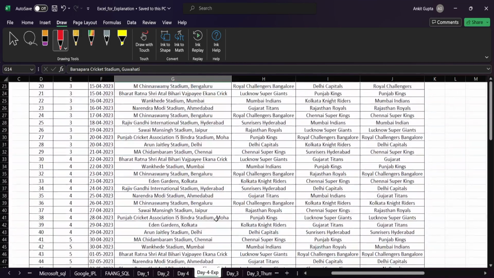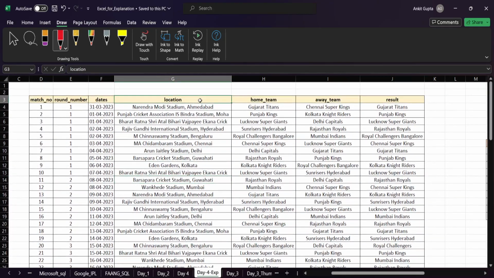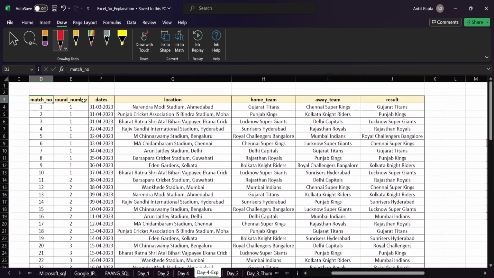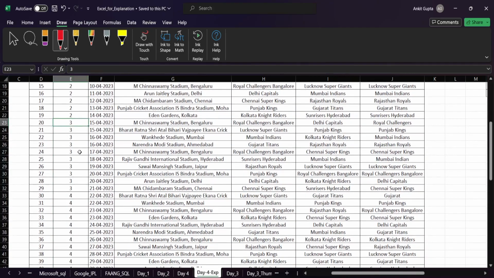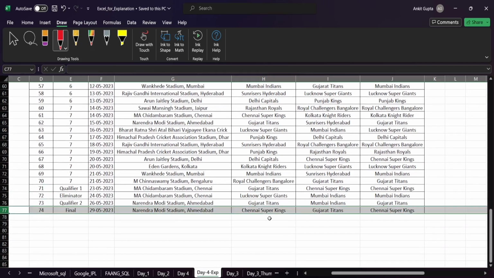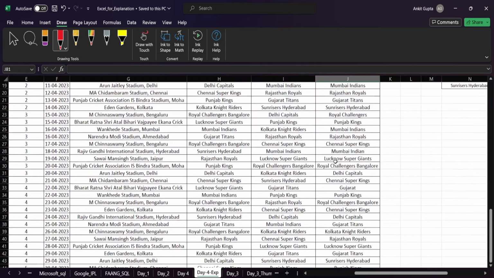This is nothing but the data of each and every match which was played by each and every team, and we have the location, home team, away team, and who was the winner out of the home team and away team. And we have columns like match number, which is the consecutive match number column, and here we have the round number, right? The rounds of matches, like the qualifier 1, eliminator, qualifier 2, and the final match. The final was played between Chennai Super Kings and Gujarat Titans, and Chennai Super Kings was the winner, right?